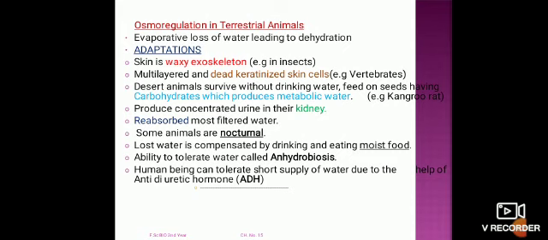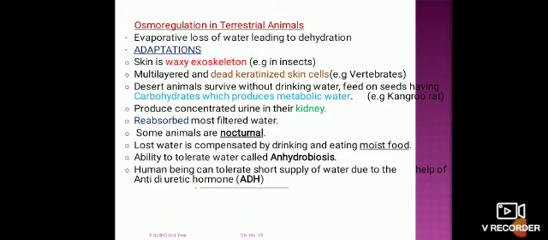In the case of the kangaroo rat, this animal is present in desert conditions and can survive many days without drinking water and feed, so that the carbohydrates present inside the body, they also produce metabolic water.